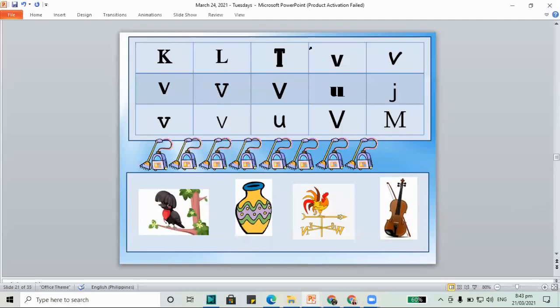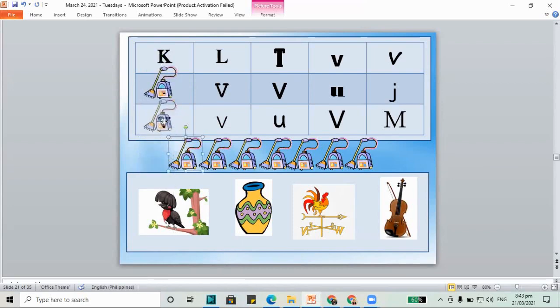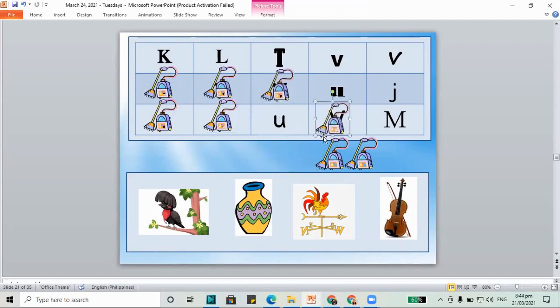And how about we look for our letter V's on the screen? V is for the vacuum. So how about we cover them using the vacuums? This is letter V, another letter V. We have capital V and this one is letter V. Do we still have more V's to cover? Yes, let's see. Are there some more letter V's? Yes. And I think we're done. We covered all the letter V's and V is for the vacuum.